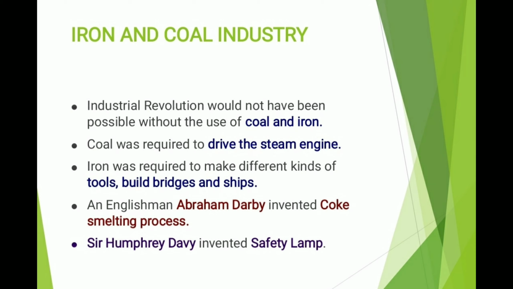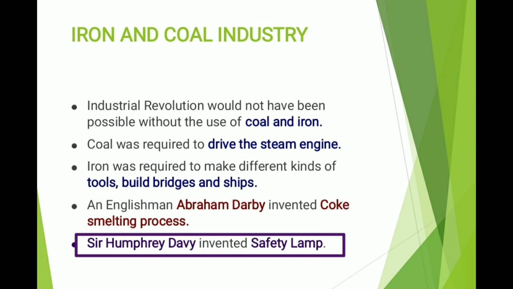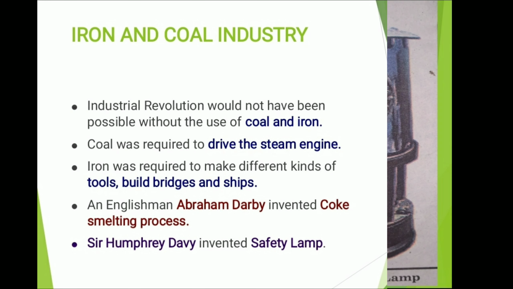Now we go ahead to iron and coal industry. Industrial revolution would not have been possible without the use of coal and iron. Now why is coal required? Coal is required to drive the steam engine. So it acts as a fuel. And iron was required to make different kinds of tools, building bridges and ships. An Englishman, Abraham Darby, invented coke smelting process, and Sir Humphrey Davy invented safety lamp.